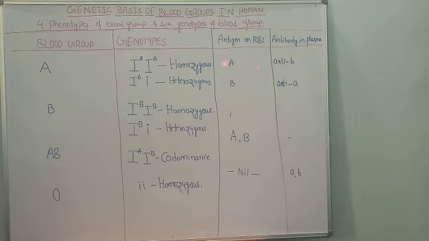Take for example, if a person has A antigen, his body will not contain antibody A. Same kind of antigen and antibody is not produced. Why? The reason is that if the same kind of antigen and antibody are produced in the human body, then there will be a reaction between antigen A and antibody A. Hence, clumping occurs. To avoid that clumping or coagulation or clotting, when antigen A is produced, then antibody B will be there.